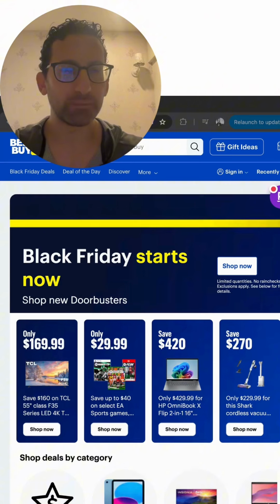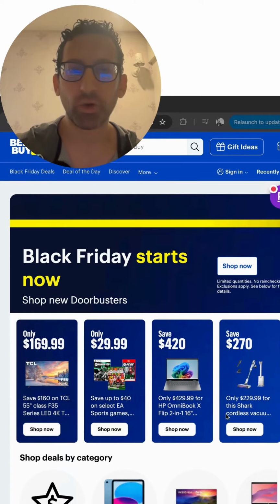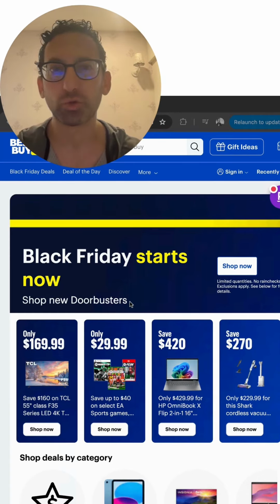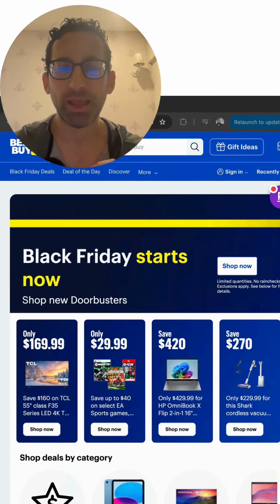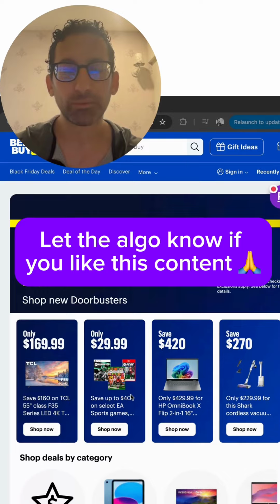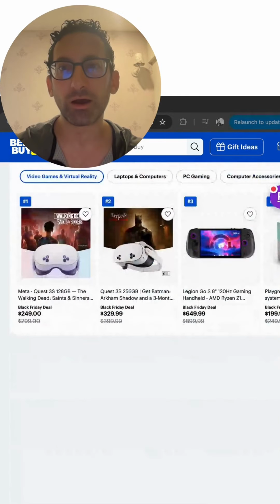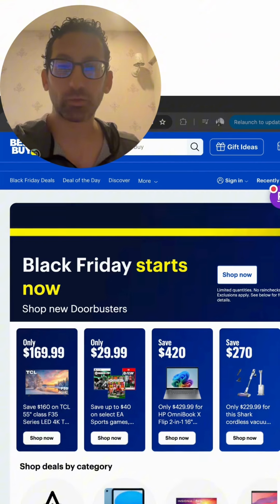Best Buy was always famous for having these doorbuster deals, especially around the Black Friday holiday season. And now you can see it online too. Now, Best Buy has a choice of what they can put at the top. They can put their doorbuster, their best deals that are probably loss leaders, that they might be making very little marginal profits, if at all, or they could put some of their higher ticket items at the top as well. Now, imagine that they wanted to test which strategy was better.